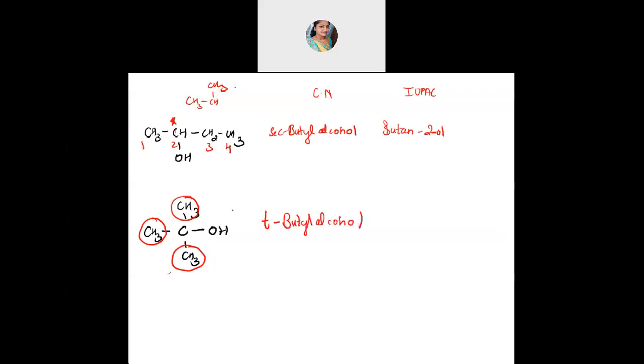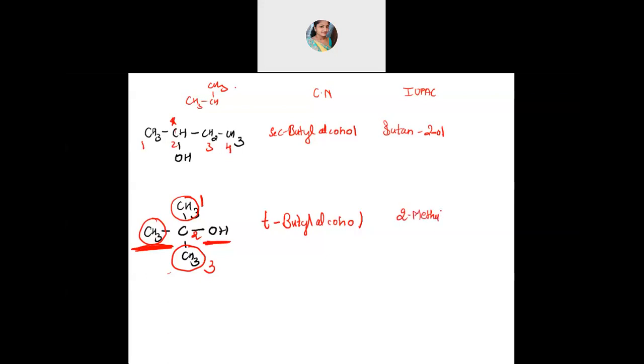And what is the IUPAC name? Here the longest chain should be considered. So 1, 2 and then 3. At the second position you can see there is one branch, that is CH3, and one OH. So the name is 2-methyl, correct.